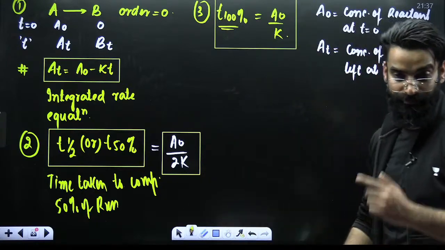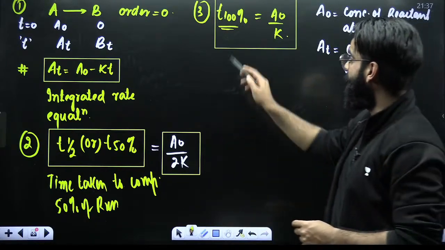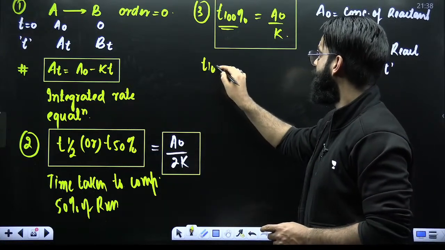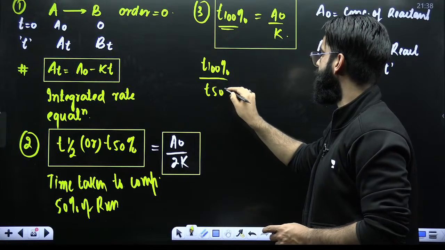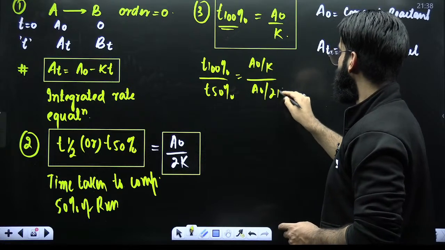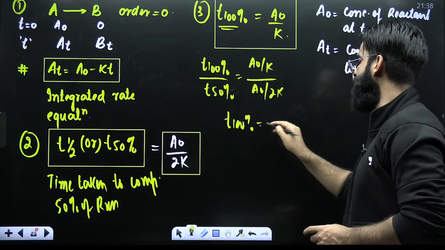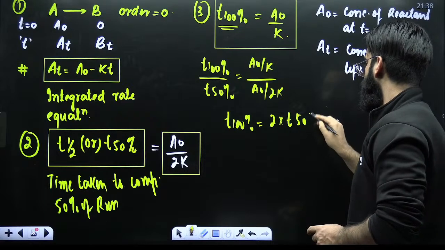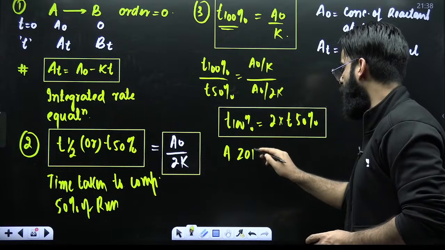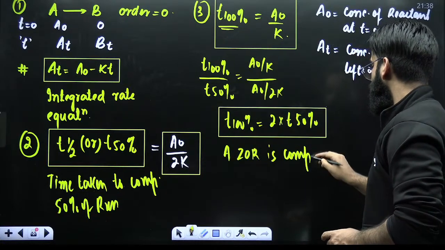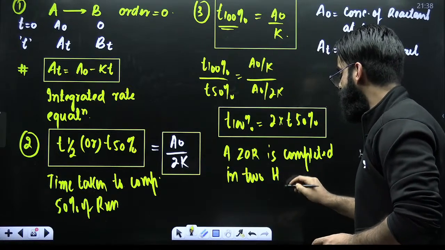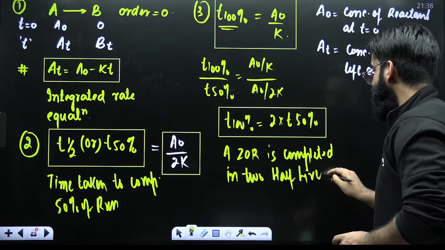This can be the third thing which can be asked in the questions. Similarly, is there any relation between T100% and T50%? If you divide them, T100% is equal to A naught by K, and T50% is equal to A naught divided by 2K. So I can say T100% is equal to 2 times the T half. What does it mean exactly? It means that a zero order reaction is completed in 2 half-lives.